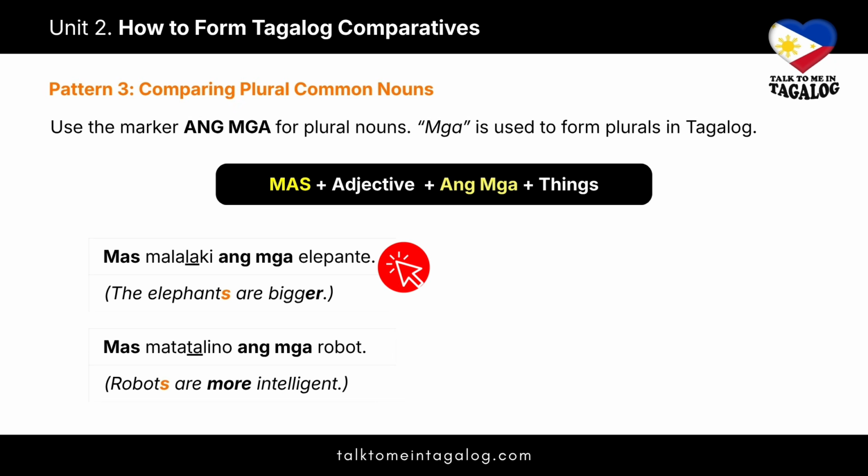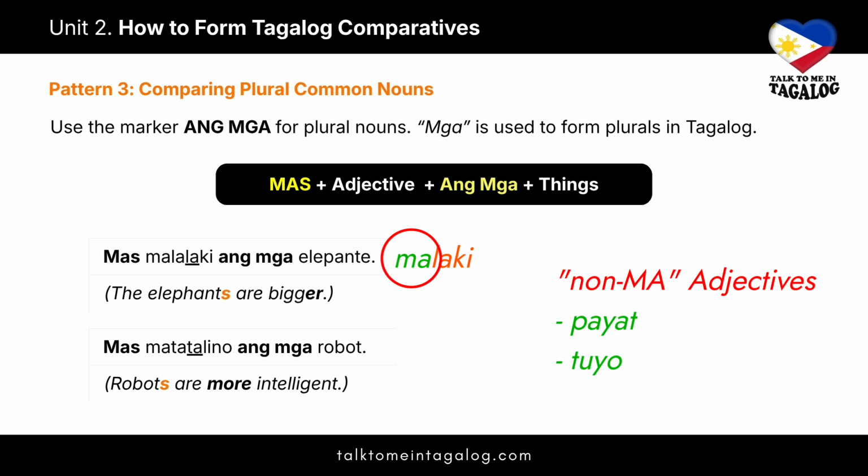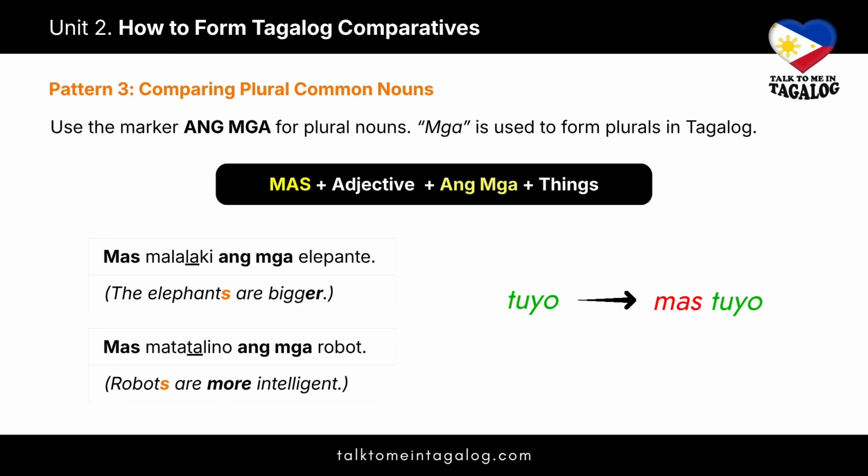Let's look at these examples. Mas malalaki ang mga elepante, meaning the elephants are bigger. Mas matatalino ang mga robot. Robots are more intelligent. You'll notice the adjectives changed here. In Tagalog, ma-adjectives are pluralized by repeating the first syllable of the root word. For example, malaki becomes malalaki. Note that this only applies to adjectives starting with ma. Non-ma adjectives like payat or tuyo don't change their form when the subject is plural. We instead say mas tuyo plus ang mga plus noun. We'll talk more about it later.